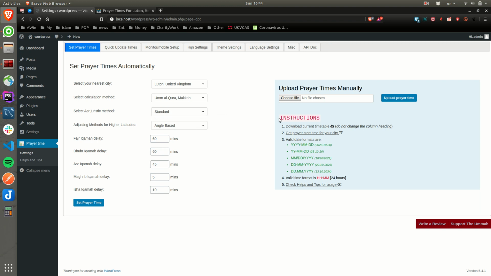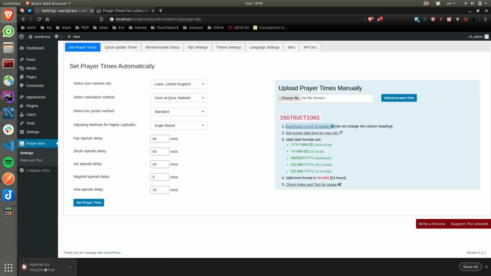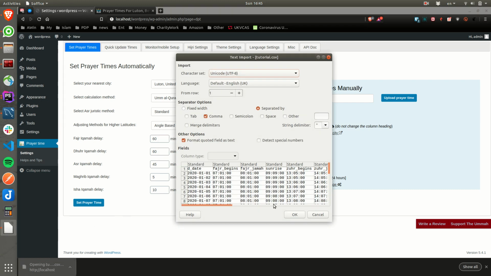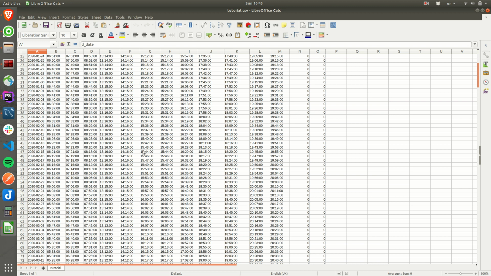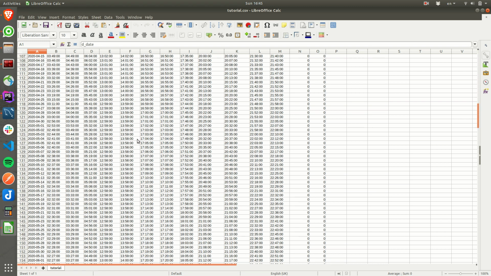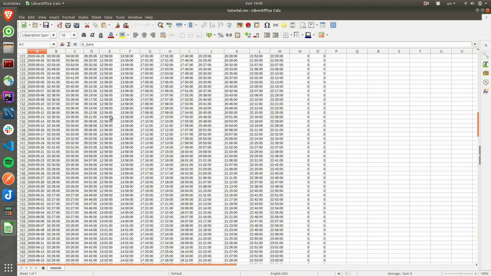That also enables you to download the current timetable however you set it in here. So if I download it here, it's going to be whatever time we just created through the automatic settings, and it makes life even easier. So if you're not happy, or if you want to change something, you can just change it in here and save it.